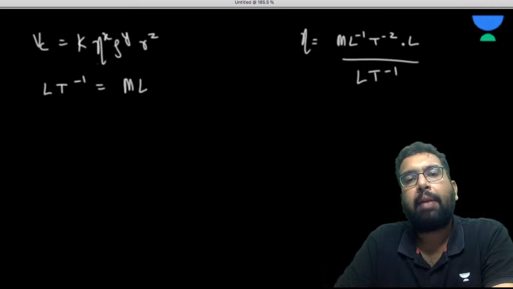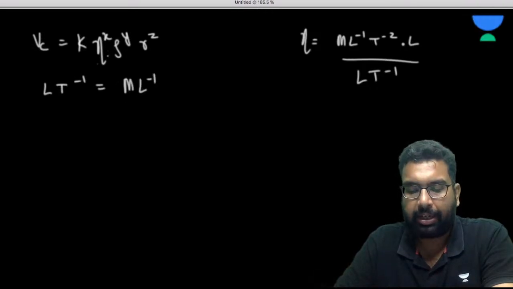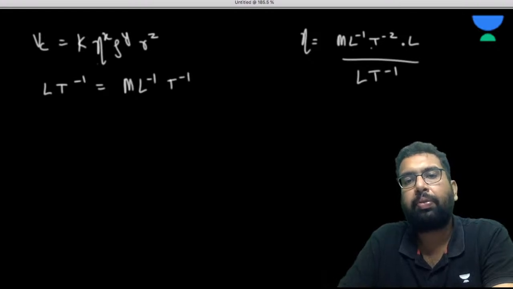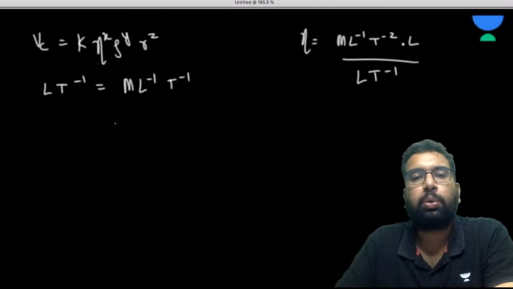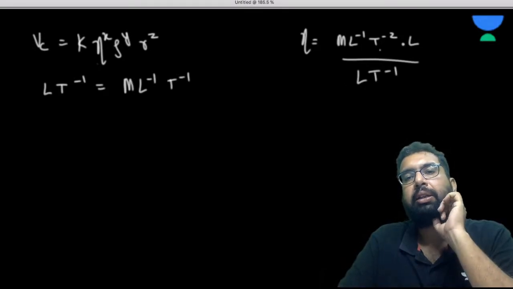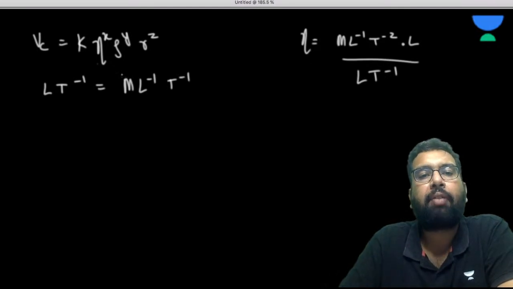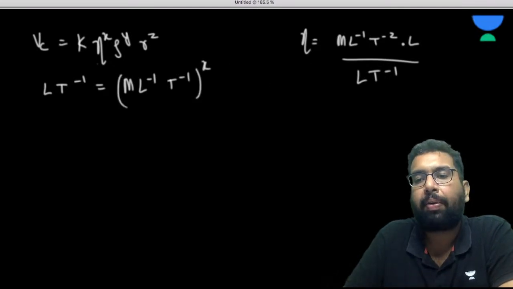See the dimension of eta, the coefficient of dynamic viscosity. It is going to be M L^-1 T^-1. This L^-1 and L are gone, then we have this L, which goes to the top. So it will become L^-1, and T^-2 upon T^-1 becomes T^-1. Now let's have the power x here.